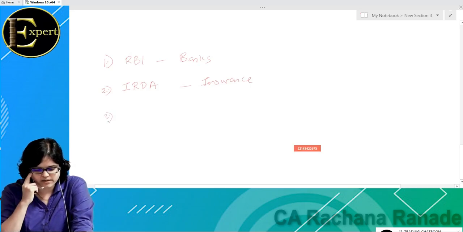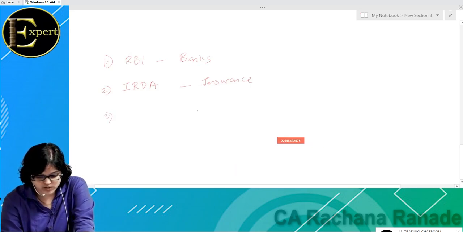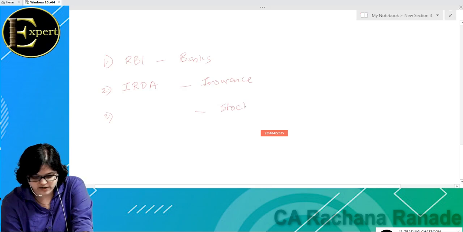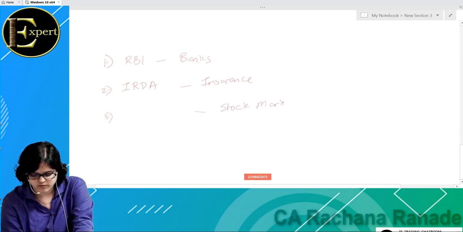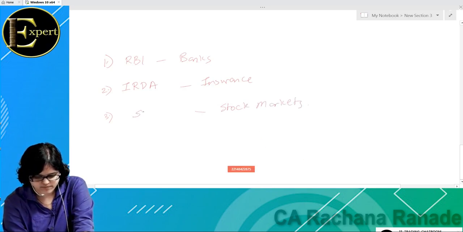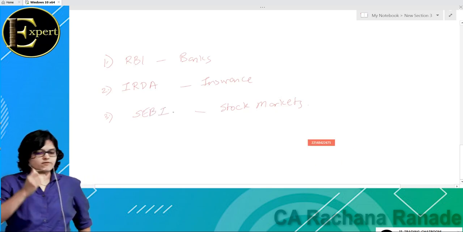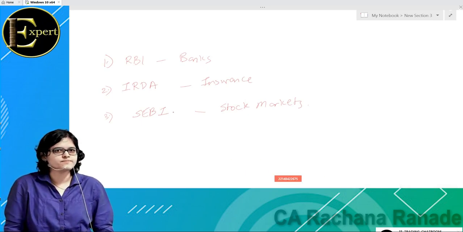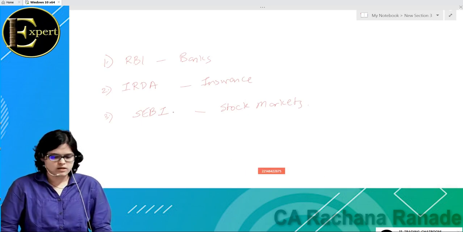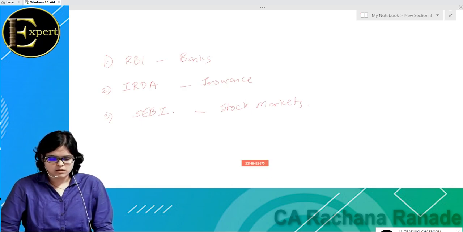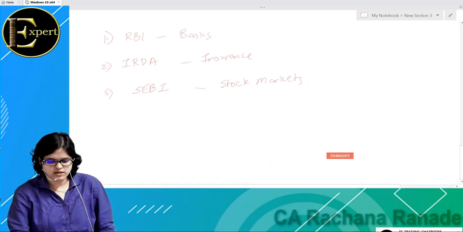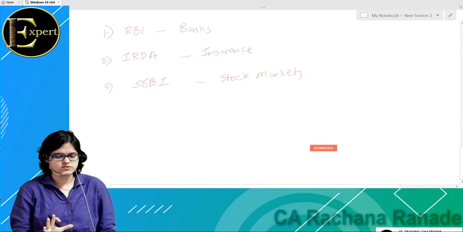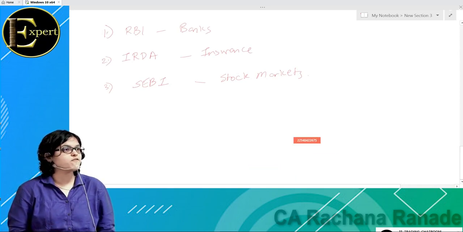IRDA is Insurance Regulatory Development Authority of India. Okay. So these are the three regulators which we discussed right now. By the way, for mutual funds, it's AMFI. Anyone has heard about this? Association of Mutual Funds in India. AMFI. This is for mutual funds. SEBI would also be a dual regulator in that case.